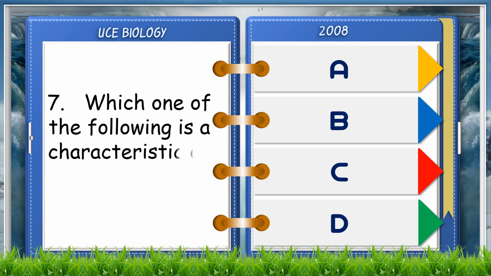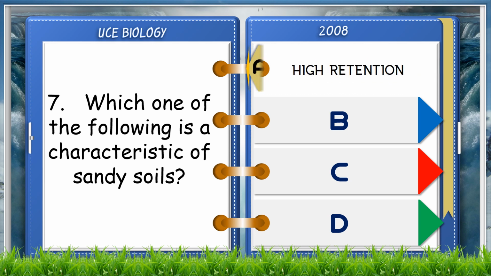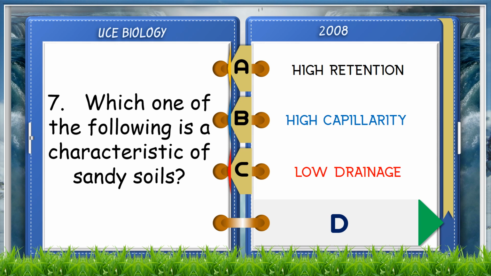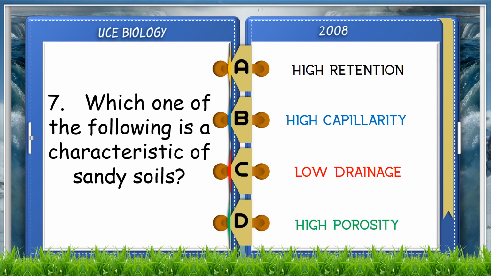Which one of the following is a characteristic of sandy soils? A. High retention, B. High capillarity, C. Low drainage, D. High porosity. The answer is D, high porosity.